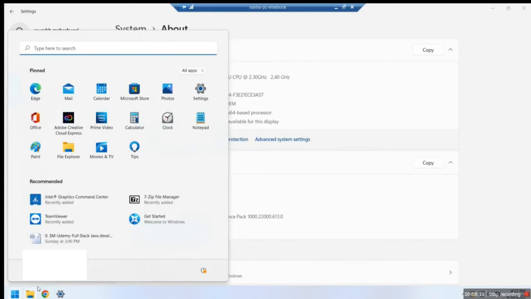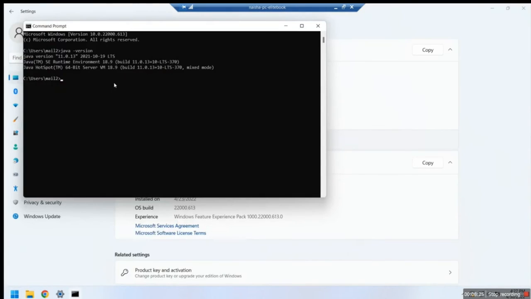Now we have installed the JDK and set up the environment variables. So the system knows from where to run the Java commands. Now if we go to the command prompt and enter the java version command, we will get the version of the Java installed in the response.